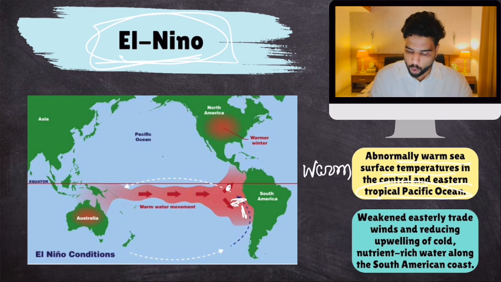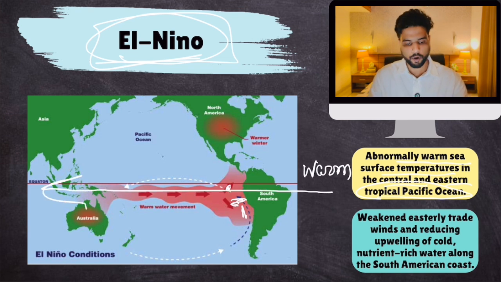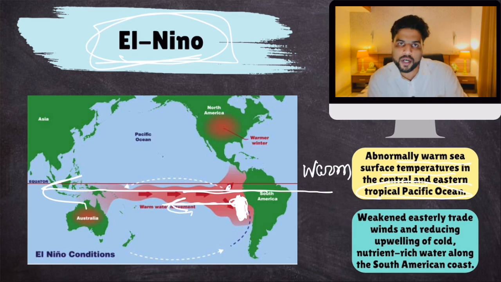Now, trade winds blow in this direction, from the Atlantic Ocean to South America, from South America to the Pacific Ocean, then to Australia and Southeast Asia. Generally, when trade winds are strong and blowing very fast, the sea water over here is transferred in this direction, and the colder water from down below replaces it.